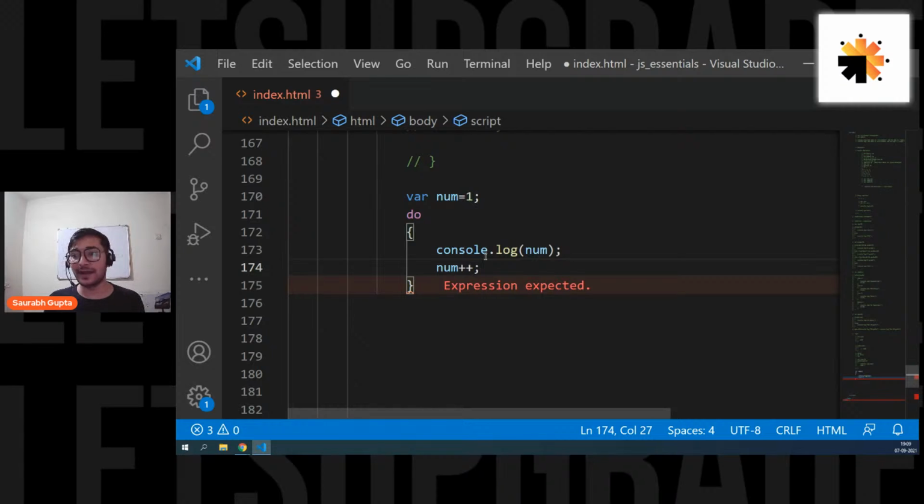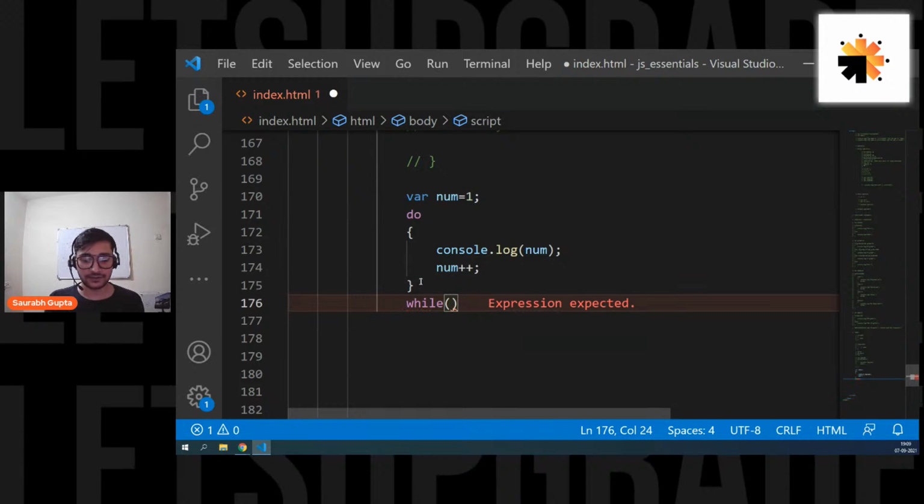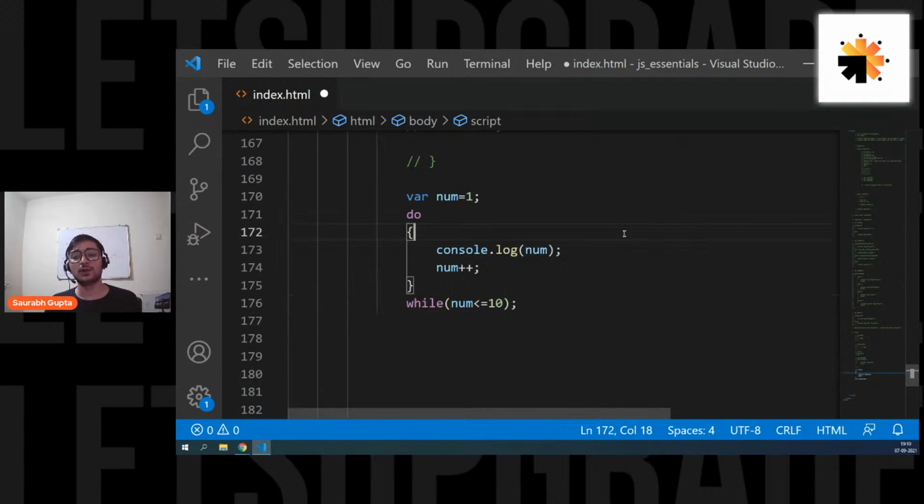Now in a do while loop, guys, see, it works like this. First you write do, then you write a block of code. That means here we don't write the condition first. We first write do, then our block of code, and then at the end we write our condition like this. So a do while loop goes like this. In while, you write your condition first and then execute the statement. In do while, you write your block first and then write the condition.